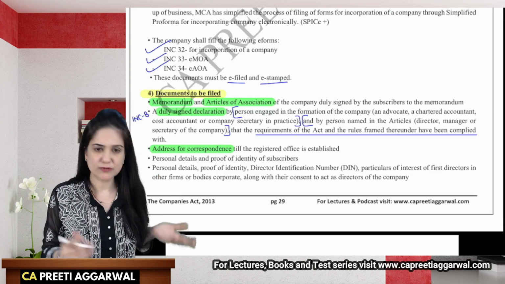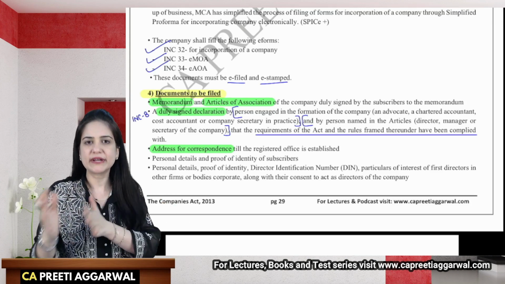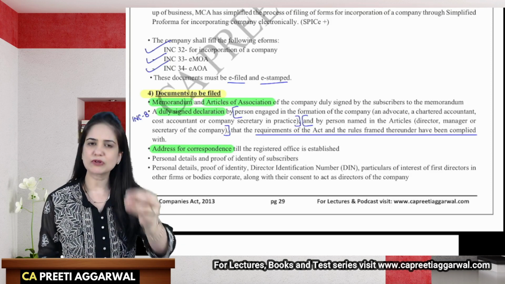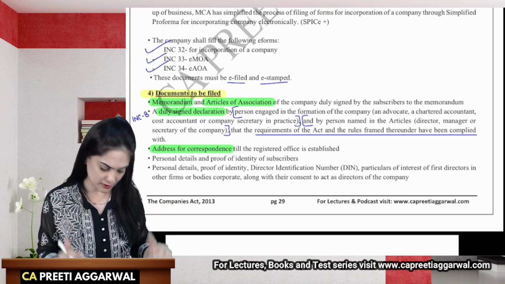So what is the address for correspondence till your registered office is established? Because you will have a time limit of 30 days from incorporation. So till then, where should we send and receive the documents? Nothing was sent to me. Everything was via email, but then still they need an address for correspondence.